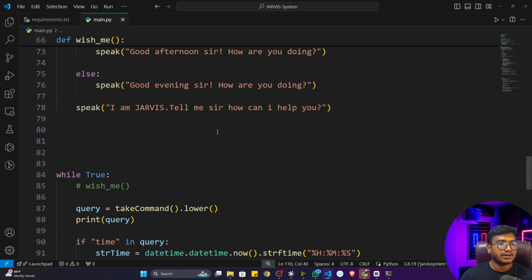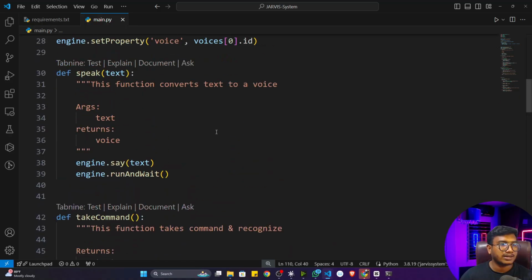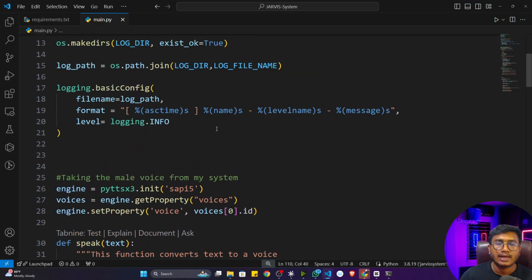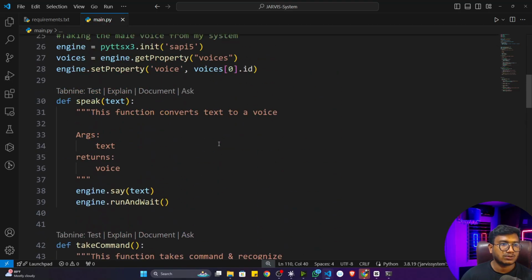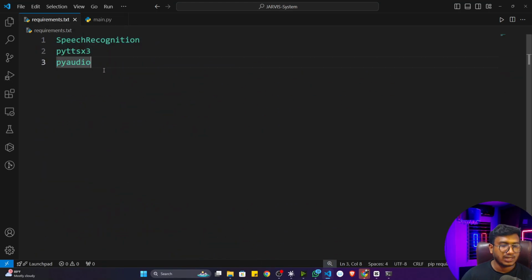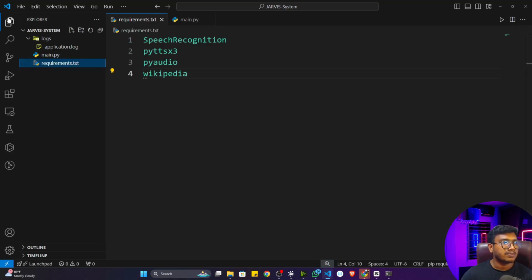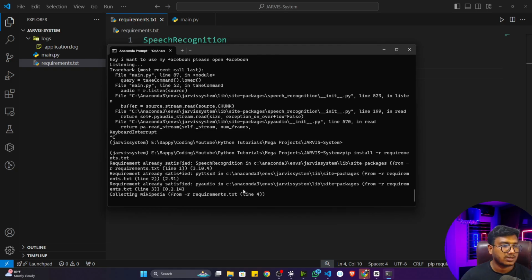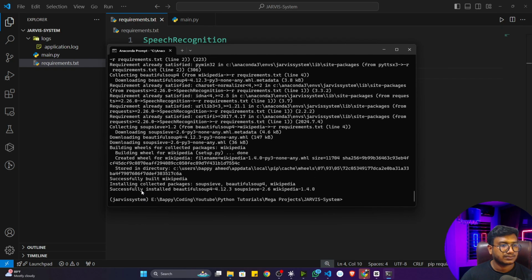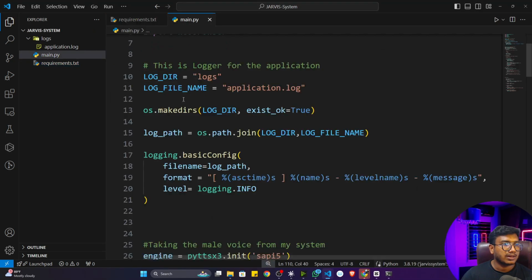Now, one more task I want to add here. Let's say if I want to search anything and it is not available inside my conditions, it will search in Wikipedia. For this, I can use one package called Wikipedia. There is a Python package available called Wikipedia, which you can install. So let me install it. I'll open my terminal and write pip install -r requirements.txt. It will install Wikipedia. Okay, Wikipedia installed.